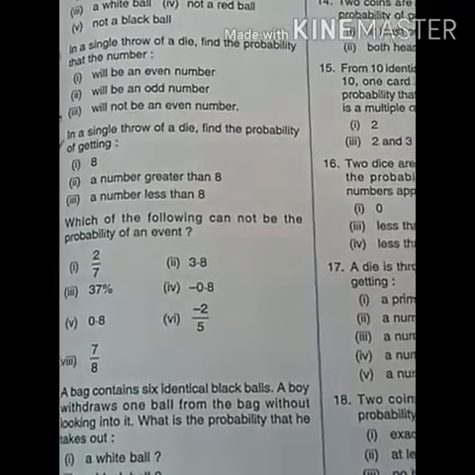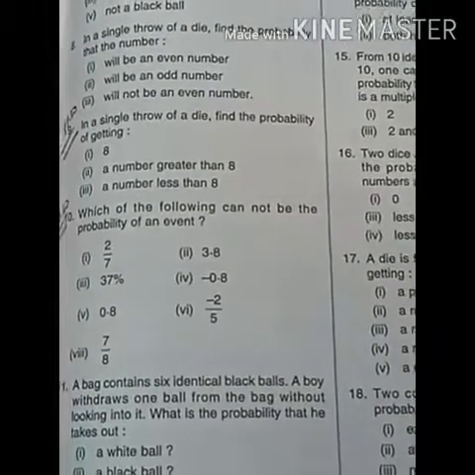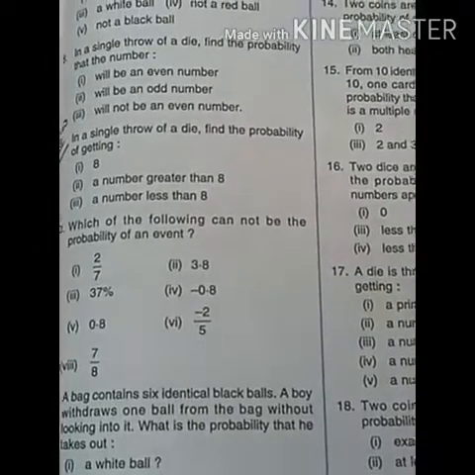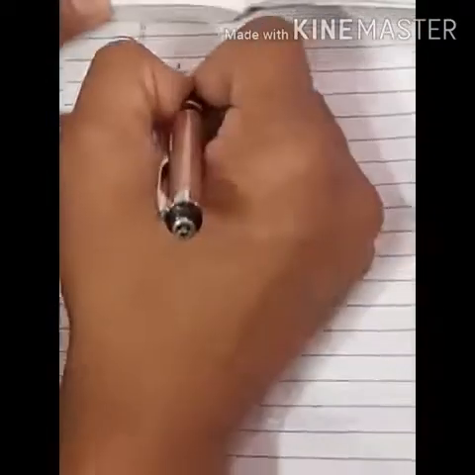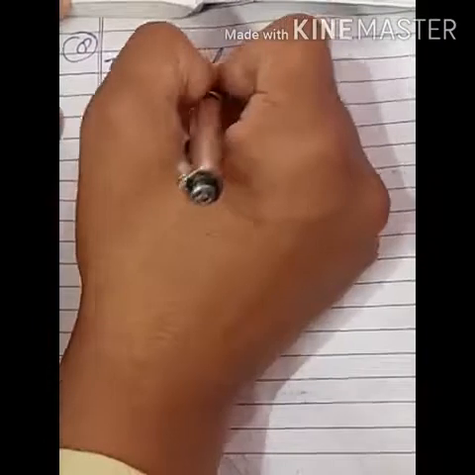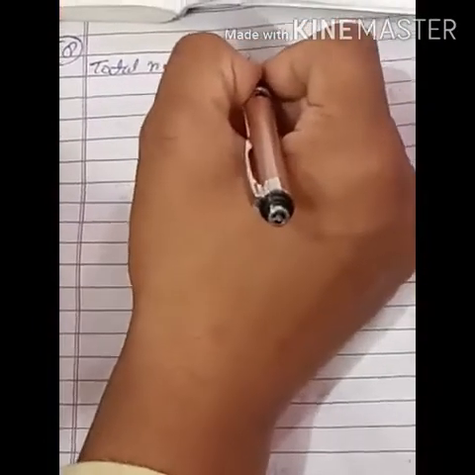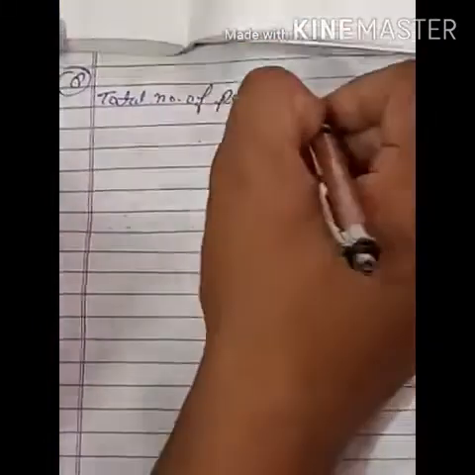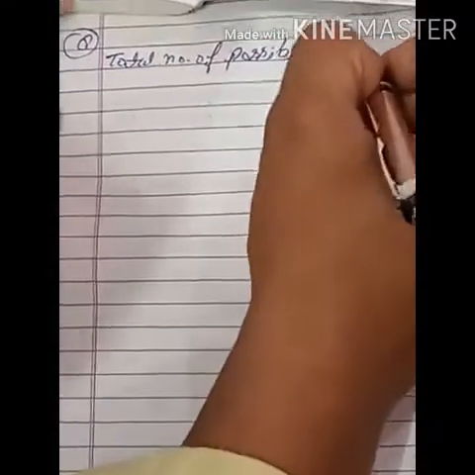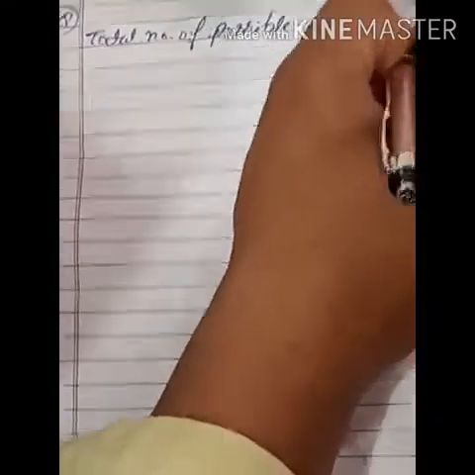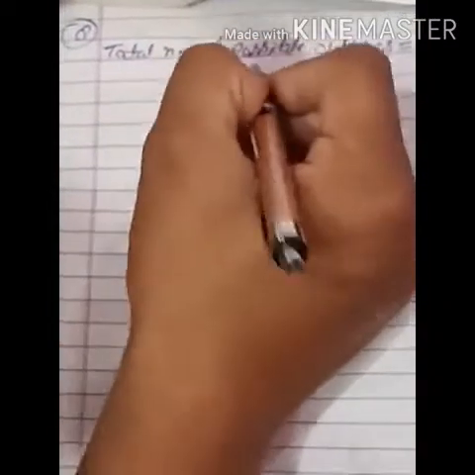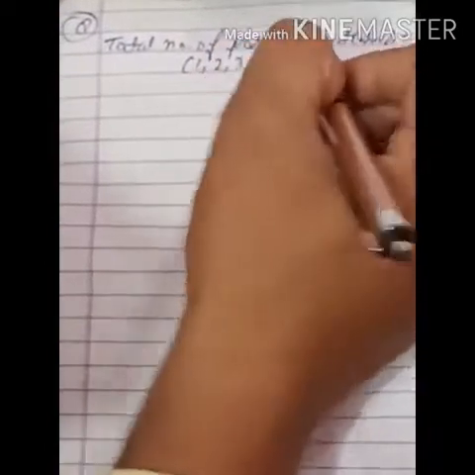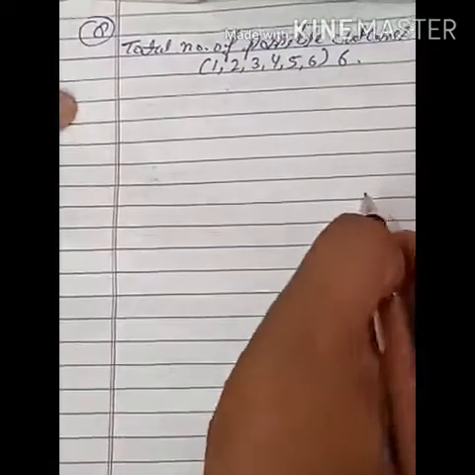So students, as I told you in the previous questions, before solving any part, first of all find the total number of possible outcomes. So first of all we will find the total number of possible outcomes. What are the possible outcomes? 1 can come, 2 can come, 3, 4, 5, 6. How many? 6. So total number of possible outcomes are 6.